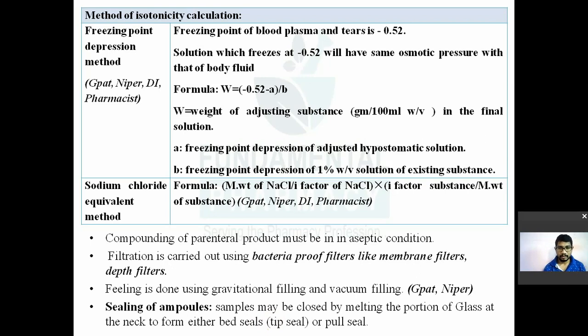But the pulling method is not used in the industry for production of ampoules. The tip seal method is used in the industry. Ampoules may be closed by melting the portion of glass at the neck, either bead seal, tip seal or pull seal. Pull seal is a laboratory scale method, but industrially the tip seal method is mostly used.